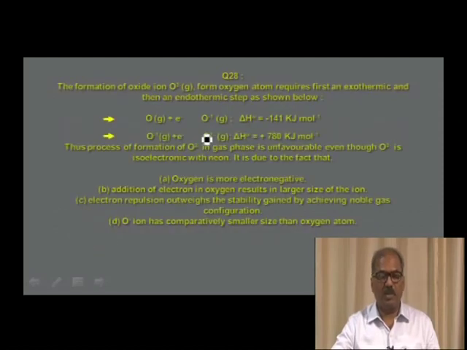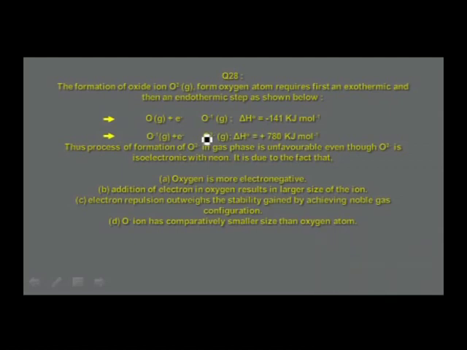Now we shall go to the next question. A very interesting question we have. The formation of oxide ion O2- in gaseous phase from oxygen atom requires first an exothermic and then an endothermic step as shown below. O in gaseous phase plus electron gives O-, delta H naught is equal to minus 141 kilojoules per mole. O- in gaseous phase plus electron gives O2- in gaseous phase, delta H naught is plus 780 kilojoules per mole.